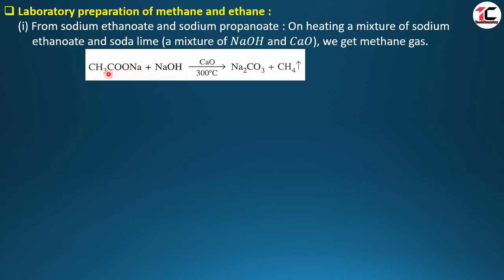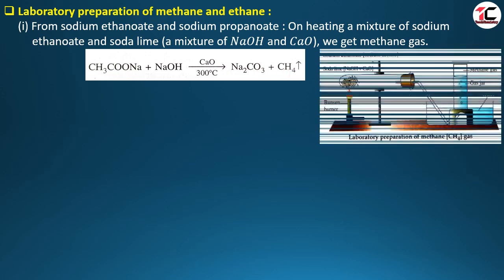CH3COONa. This is sodium ethanoate or sodium acetate, and here is sodium hydroxide. When it is mixed with calcium oxide, that is now soda lime. At a temperature of 300 degrees Celsius, it will turn into sodium carbonate and methane gas. Here COO, that is carbon dioxide, is removed from the carboxylic acid group and forms carbonate, and methane gas is produced. Let us see in the diagram.